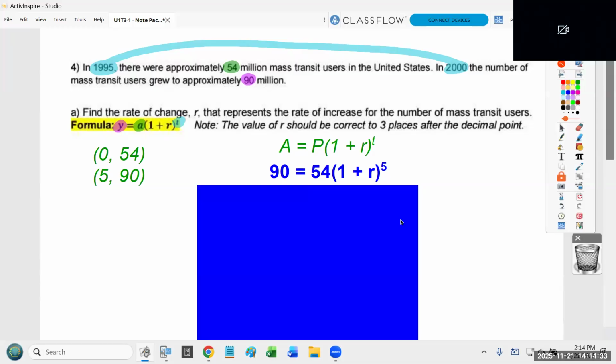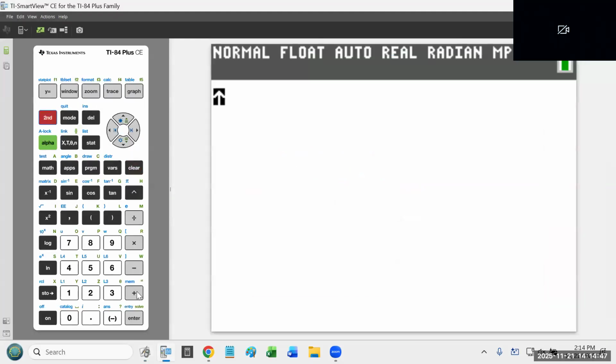Now, just for a moment, I'm going to do something in the calculator that I don't want you all to do. Okay? So just for the next minute, just put your pencils down and kind of pay attention. Just watch and listen. Okay, the whole idea here is we start at 54 million. We're growing by some rate that I don't know. And 5 years later, we hit 90 million.